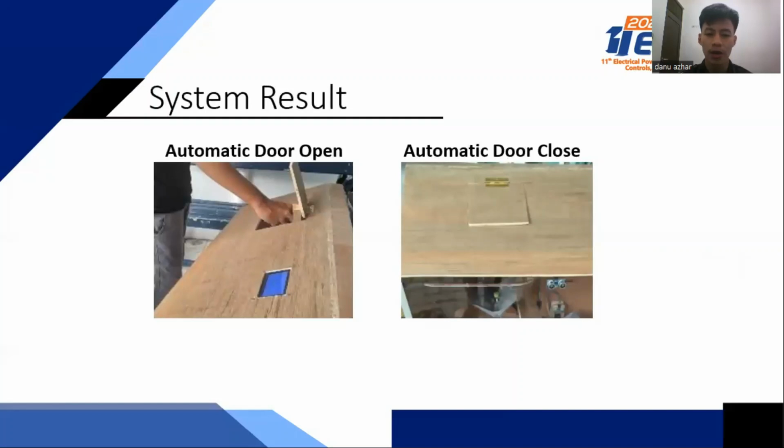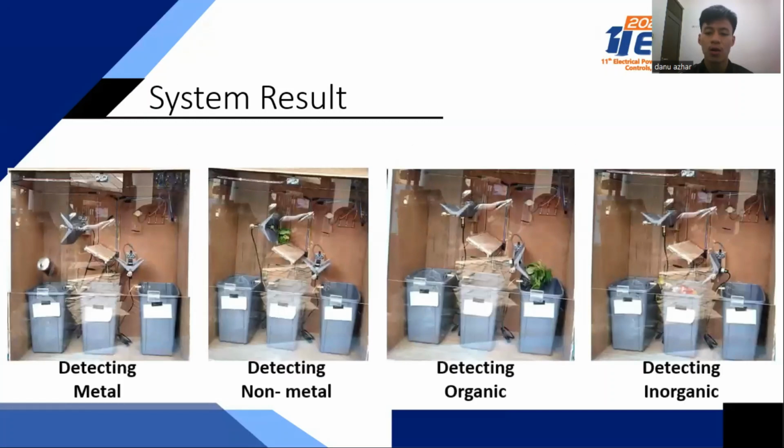And this is the image of the automatic door when it closes. Here is when the person puts the garbage into this tool. Garbage is detected in the first sorter by an inductive proximity sensor.